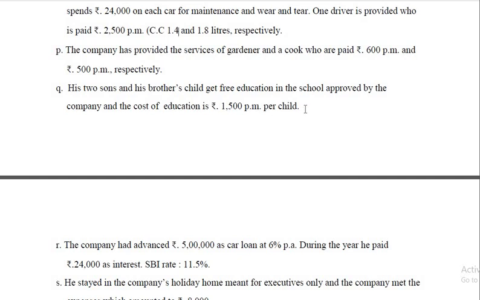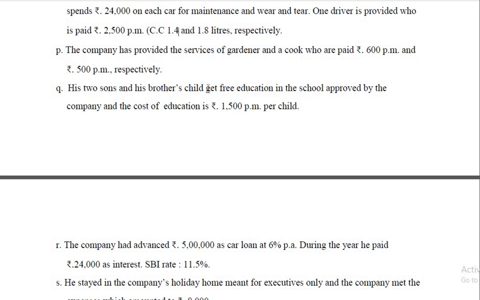For your information, if the educational expenses are equal to or less than 1,000 for free education in a school maintained by the employer or sponsored by the employer, that is exempt.